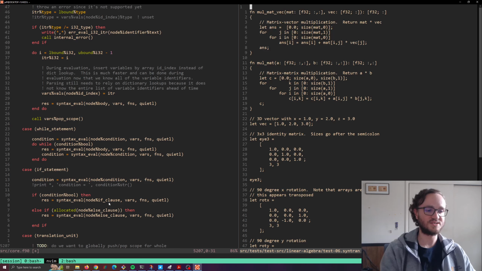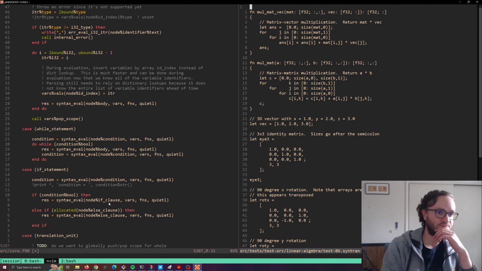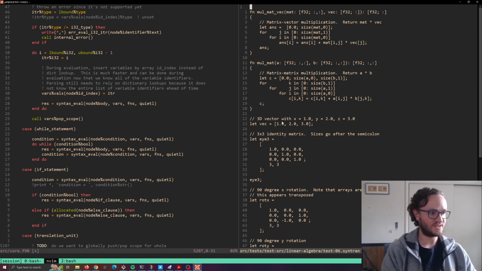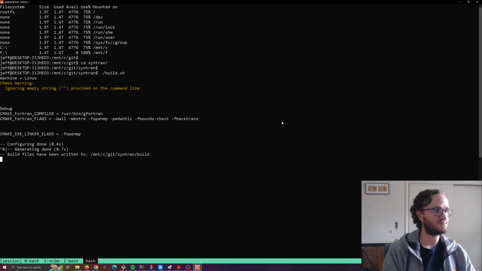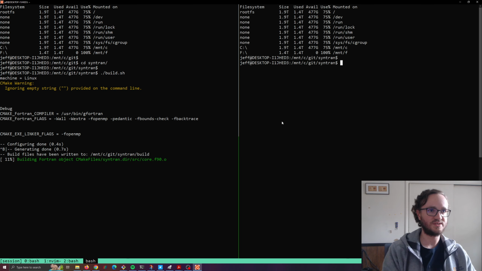So this is Syntran source code on the right. While we're here, why don't I do a hello world? Like, this is a little bit complicated. Let me do something a little simpler. So let me go into yet another window. Let me build it. Let me split. There we go, there's a split.